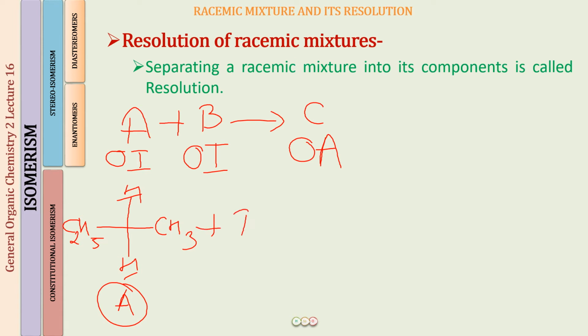And then I'm going to draw a bromine. So this is also going to be optically inactive. Both of them are going to react. There is going to be a substitution of one of the hydrogens with a bromine. How does this happen? We are not going to go into the mechanism of all this. Just think that we are reacting compound A with compound B, and one of the hydrogens is going to get replaced by bromine. So there are two possibilities, right?